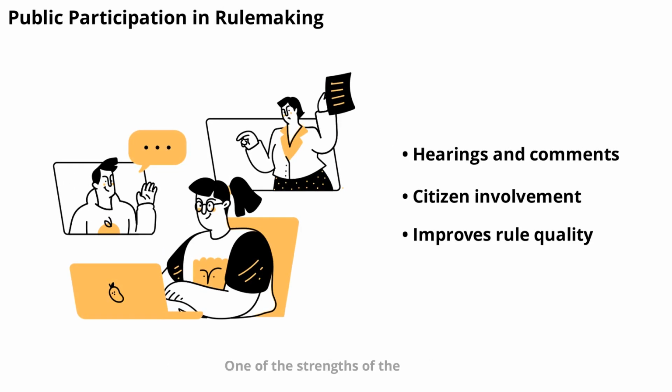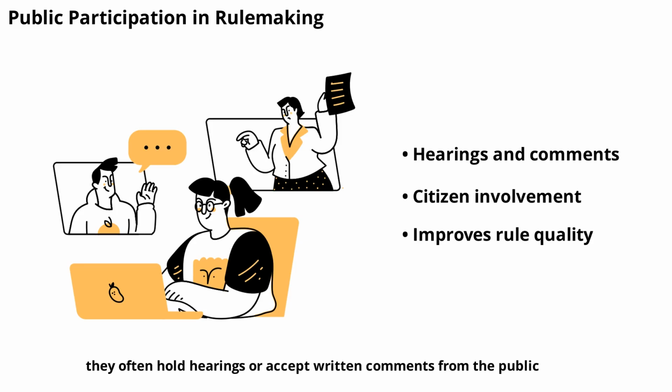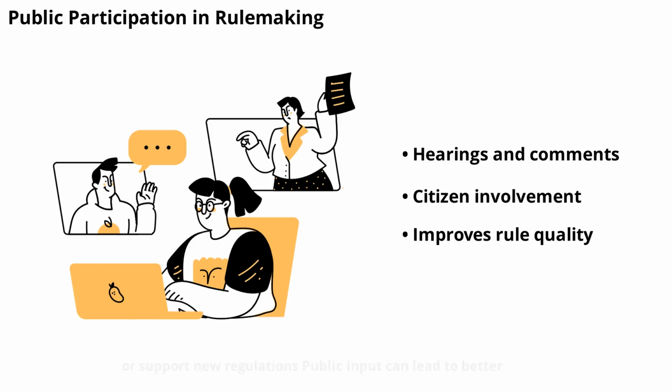One of the strengths of the administrative code system is public participation. When agencies propose new rules, they often hold hearings or accept written comments from the public. This process allows citizens to express concerns, suggest changes, or support new regulations. Public input can lead to better, more effective rules that reflect the needs and values of the community. It's a key part of democratic governance at the state level.